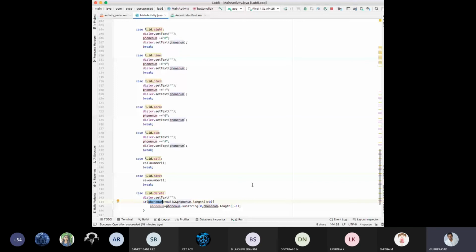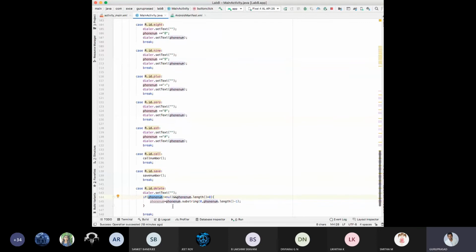Upon delete, 2, 1, 0. Is that fine? Then you need to set the dialer text as your phone number, then break.